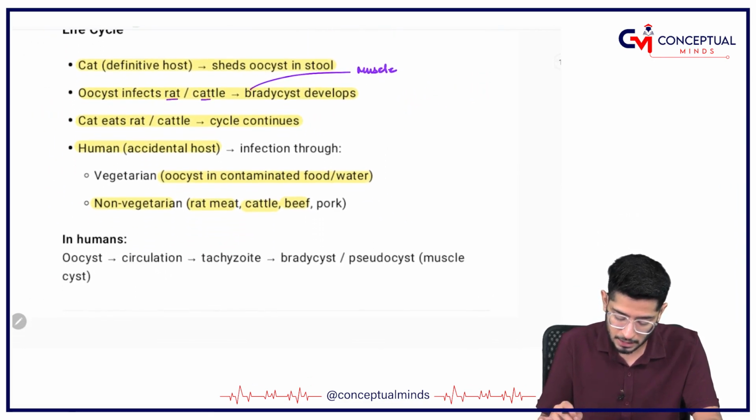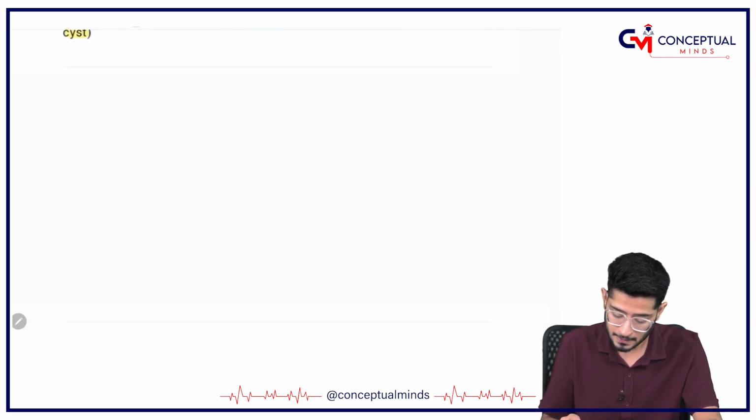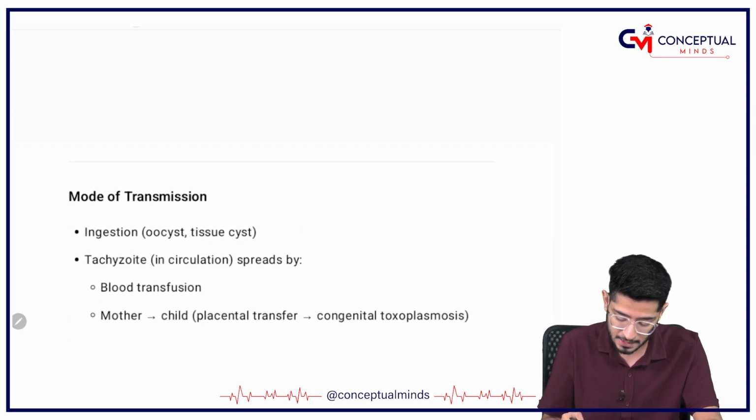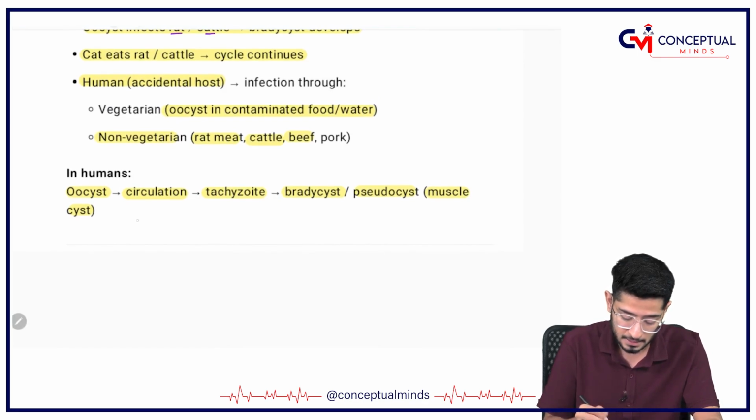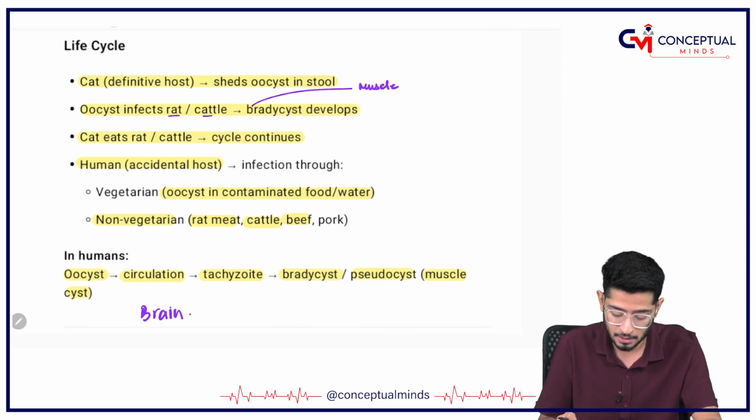In humans, the oocyst is going to go to the circulation, becomes the tachyzoid, becomes the bradycyst, becomes the pseudocyst. Pseudocyst is going to go into the muscle cyst. But please remember, they can even go to the brain as well. That's why we are discussing this Toxoplasma gondii.